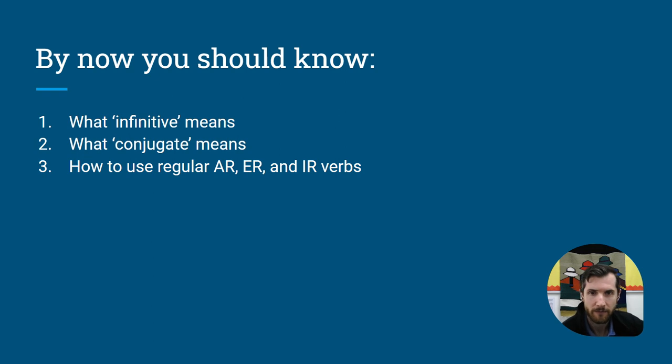So infinitive, like I've said in other videos, if I'm using the verb ser, for example, to be, when I actually use it in a sentence, I have to change it or conjugate it to match the subject. So, for example, in English, I wouldn't say I to be, I would say I am. You are. You cannot say you am, I is, etc. You have to have subject verb agreement. So changing the verb is called conjugating it. And the infinitive form is the original form. So yo soy, tú eres, soy, eres. You might forget, but they come from the original form, which is ser.